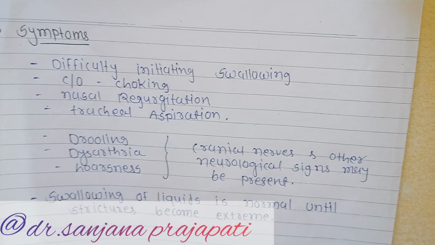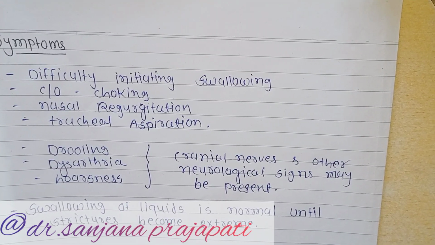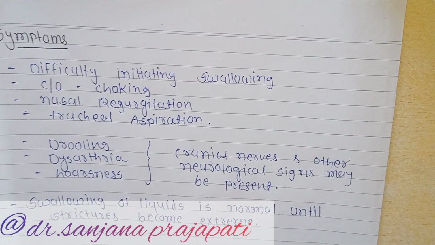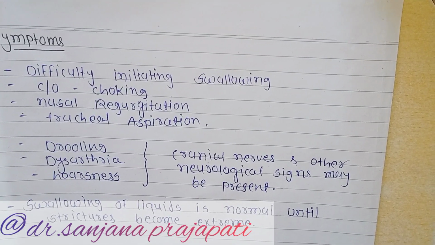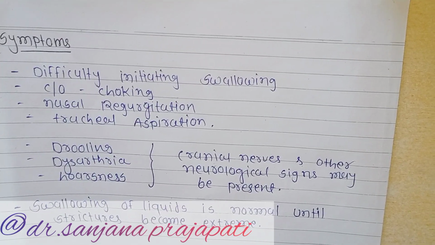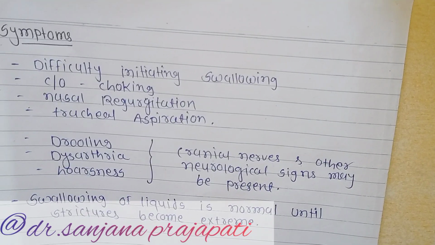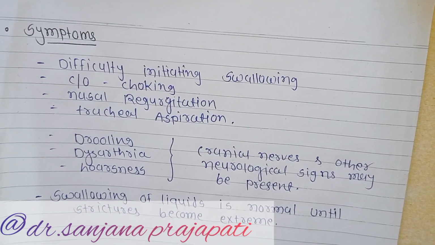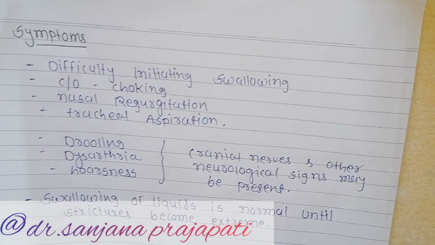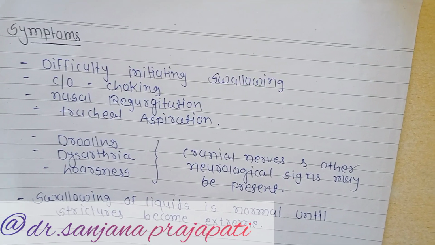Now we see the symptoms of dysphagia. Dysphagia is already a symptom, but these are the narrations from the patient. First is difficulty in initiation of swallowing. Then a complaint of choking: the patient says I feel choked in the throat, with nasal regurgitation of food and tracheal aspiration. All these are the most common. There is also drooling, dysarthria and hoarseness. These are symptoms due to cranial nerve involvement, and other neurological signs may be present. Swallowing of liquid is normal until the stricture becomes extreme.